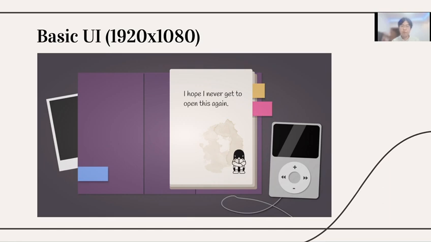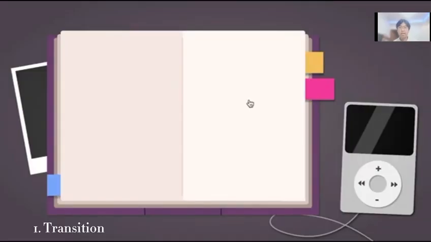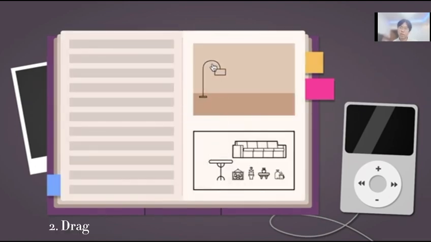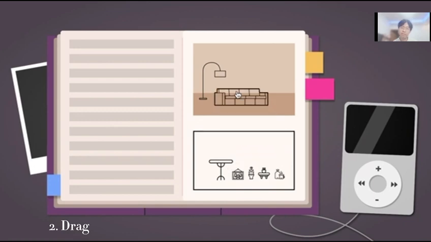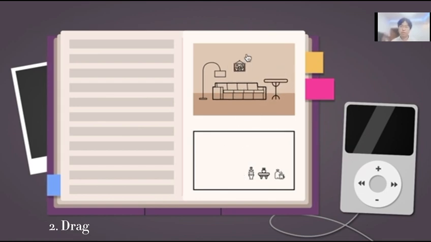In terms of coding, I reorganized all the possible interactions and have implemented the key ones. Here are the video demos of what the 7 crucial interactions are like. Please note that the images and illustrations I'm using here are not necessarily the ones that will go into the final version of my game, and the lines on pages on the left will be replaced by actual texts. So these are only for demonstration purposes.